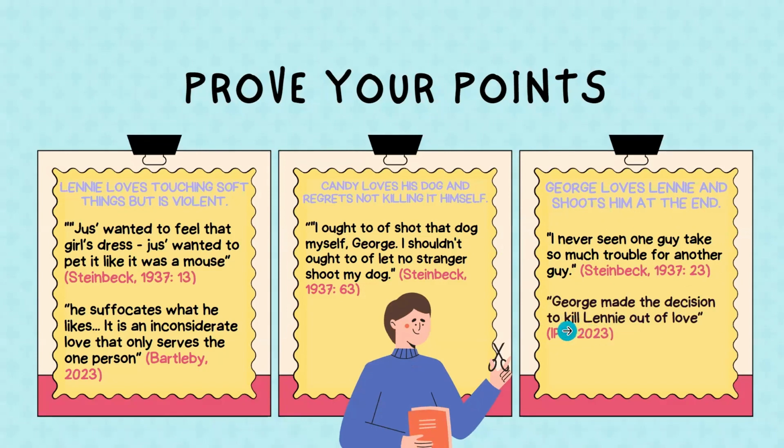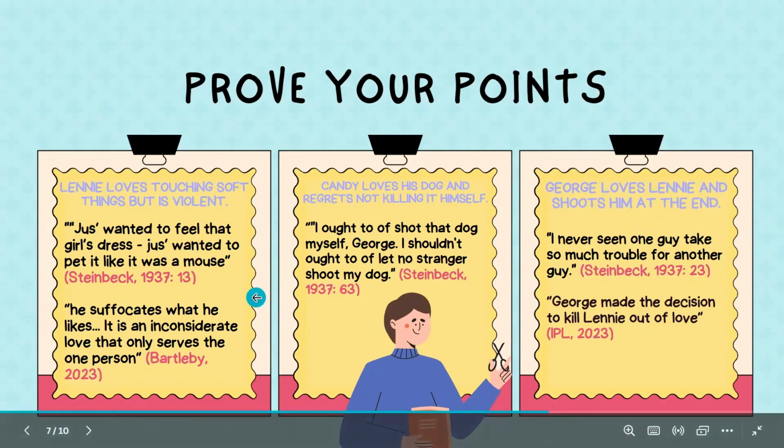And here in this website, it says George made the decision to kill Lenny out of love. And from this website organization, yeah. And right, so this relates to love and violence, all this research that I have made in the book and on these websites.